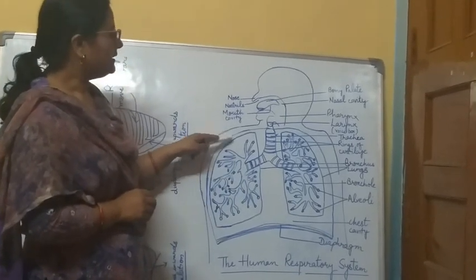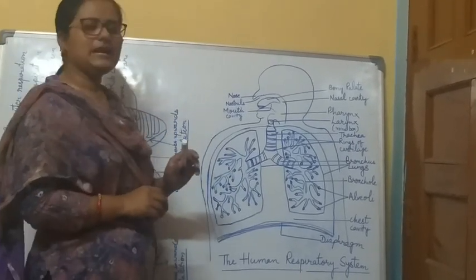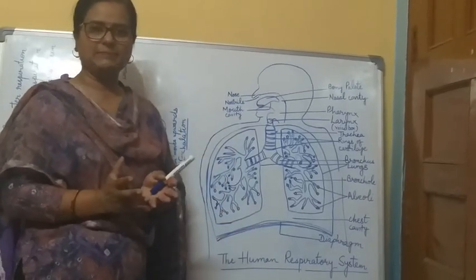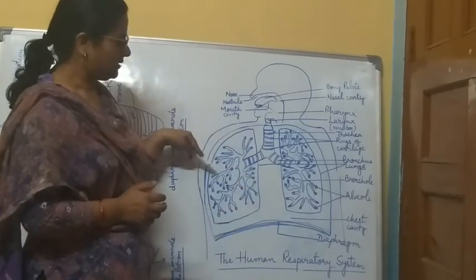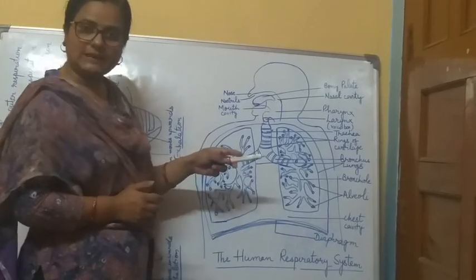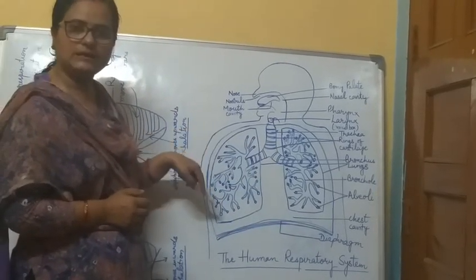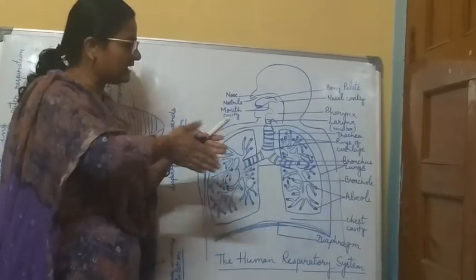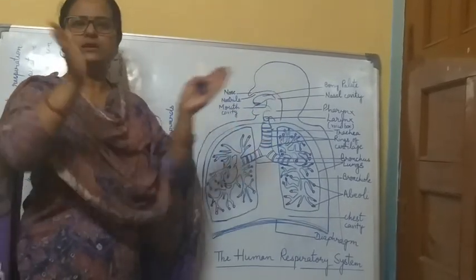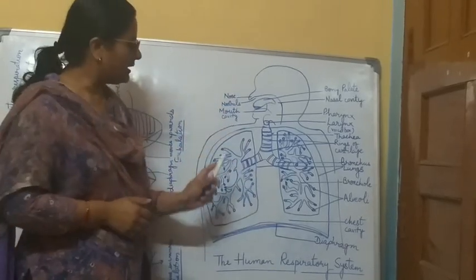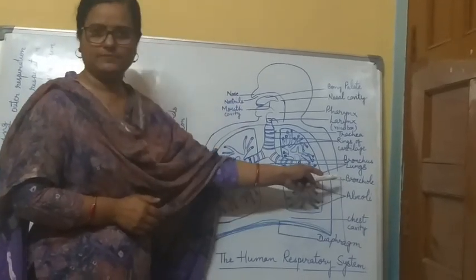These lungs are lined with a number of blood capillaries inside. How do I say the blood capillaries? When the bronchus enters into the lungs, it gets bifurcated into numerous branches. That is called the bronchiole.